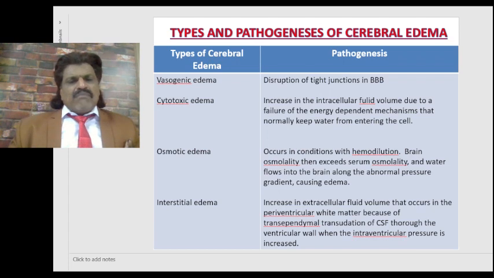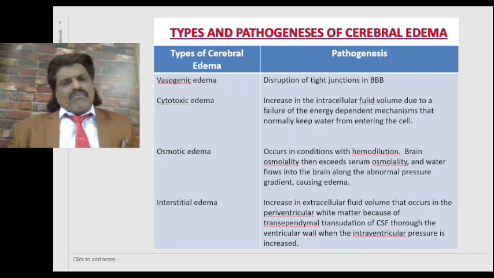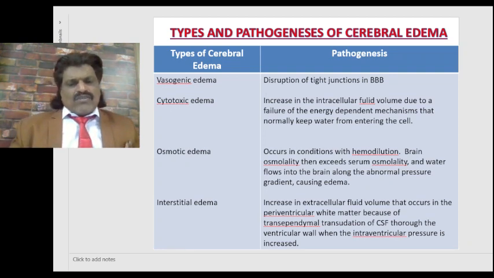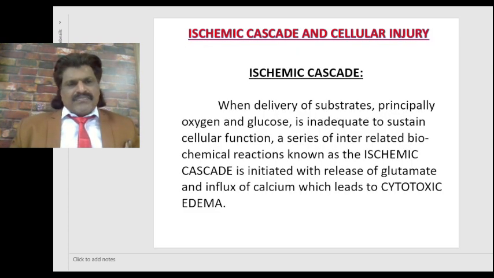We have osmotic edema, which occurs in conditions with hemodilution. Brain osmolality then exceeds serum osmolality and water flows into the brain along the abnormal pressure gradient, causing edema. And finally we have interstitial edema, which is because of an increase in the extracellular fluid volume that occurs in the periventricular white matter because of the transependymal translation of CSF through the ventricular wall when the intraventricular pressure is increased.